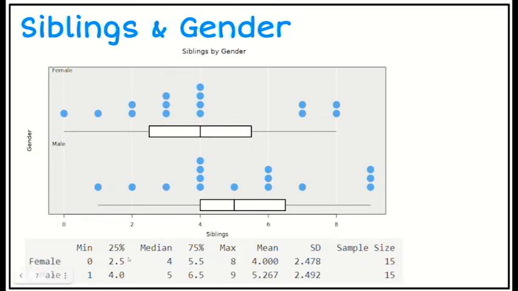5.5 minus 2.5 for the females would give me an interquartile range of 3. The males would have an interquartile range of 2.5. And I can see how wide this box is compared to how wide that box is, and they're roughly similar. So the variation in that middle 50% of males and females in terms of number of siblings is pretty similar.